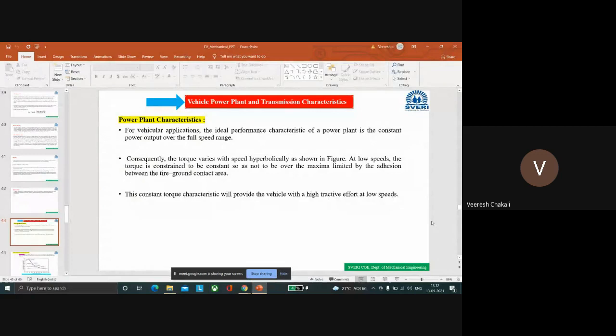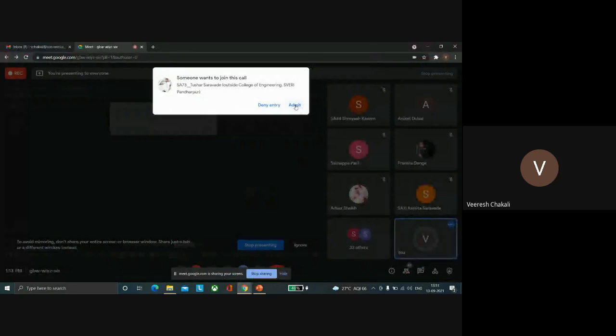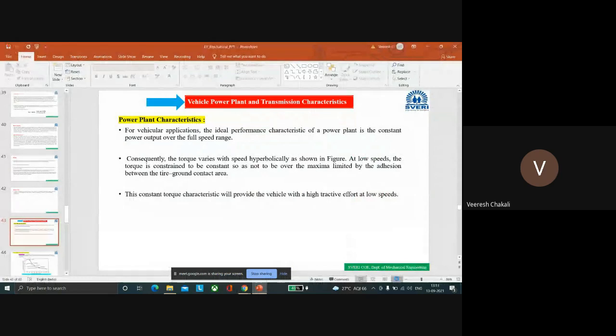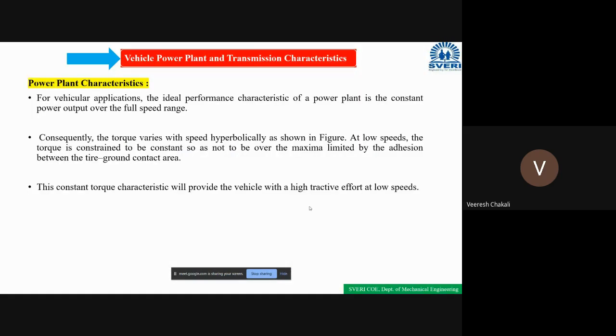Now today we will see the vehicle power plant and transmission characteristics. Power plant characteristics: for vehicle applications, the ideal performance characteristic of a power plant is constant power output over the full speed range. Everybody already knows that when the vehicle is running at high speed, the power will be constant. Is it clear?